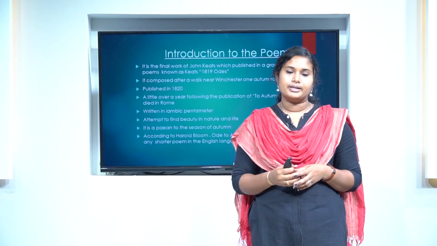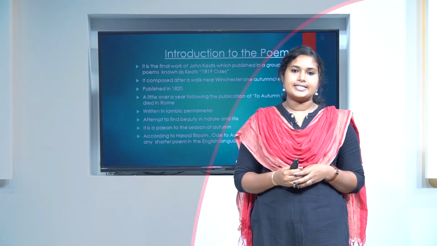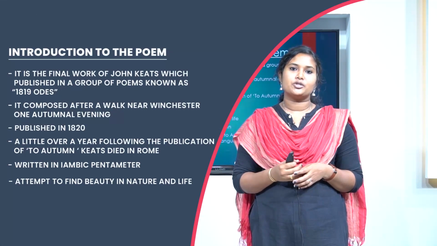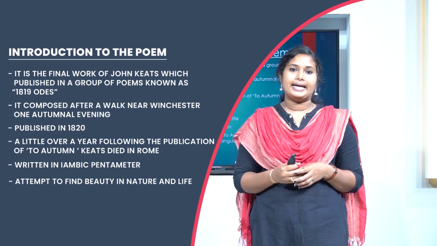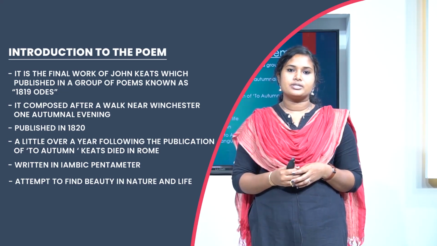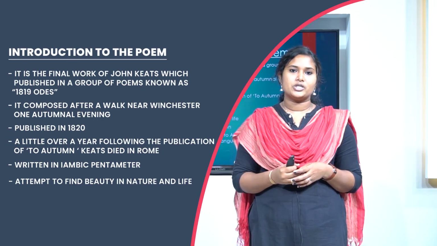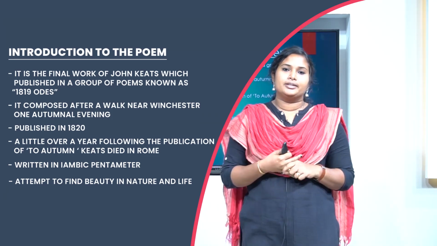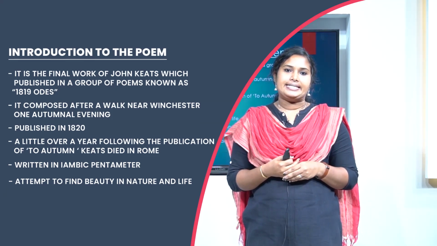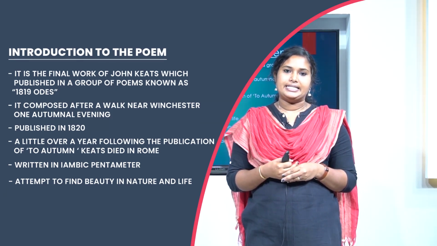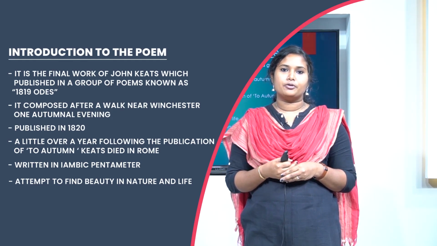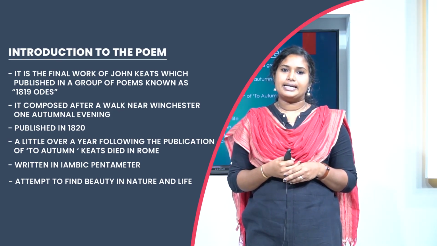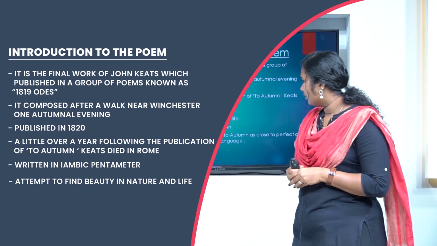Let's have a look into the background of the poem Ode to Autumn. It is the final work of John Keats, which was published in a collection of poems known as Keats' 1819 Odes. It was composed after a walk near Winchester one autumnal evening. The poem Ode to Autumn was written in 1819 and published in 1820. A little over a year following the publication of Ode to Autumn, Keats died in Rome.